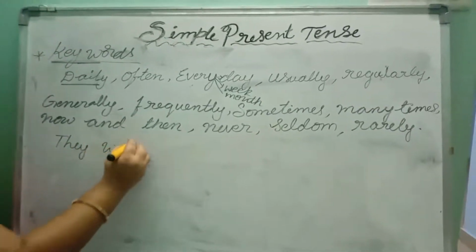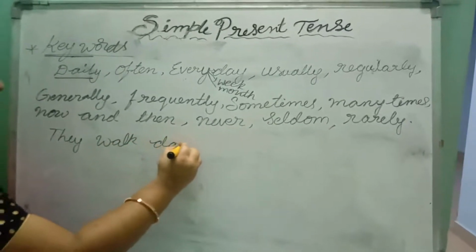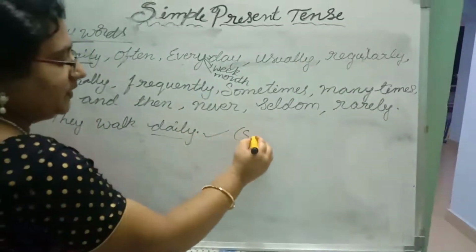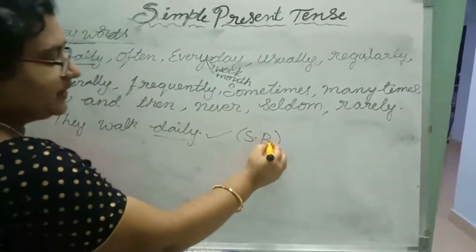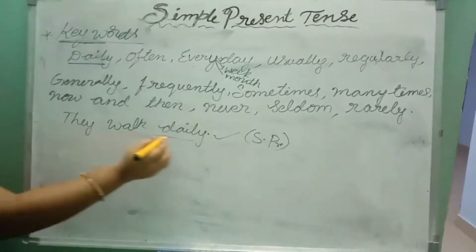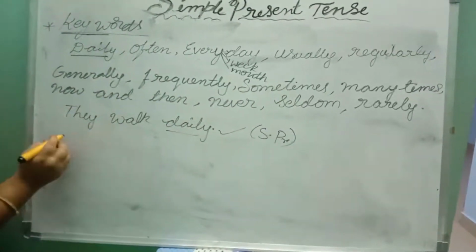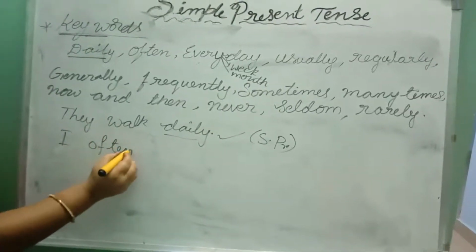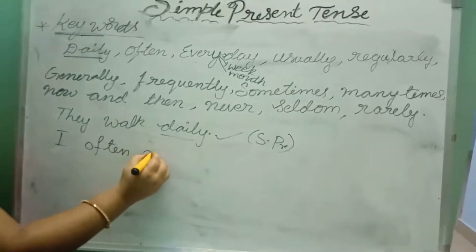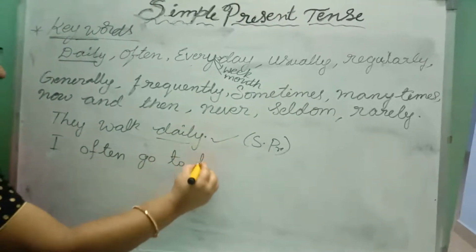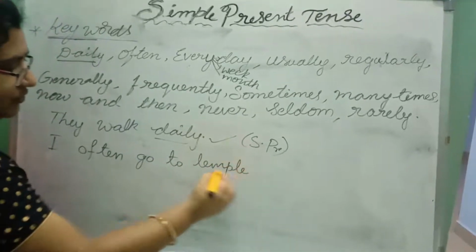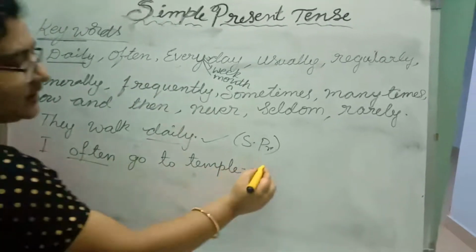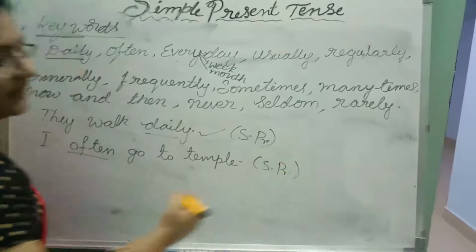They walk daily. The sentence is in simple present tense. Here daily is the keyword. I often go to temple. Often is the keyword. This sentence is in simple present tense.